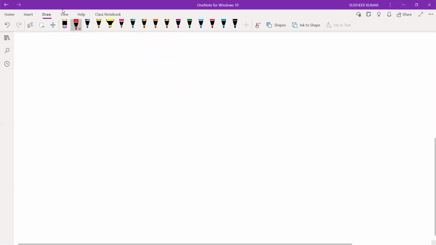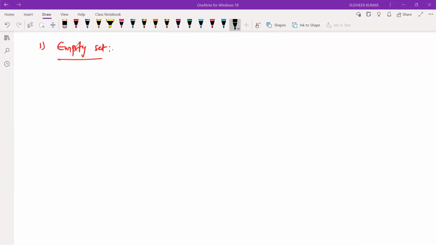So let us see the first one. What is empty set? Sir, in a given set, the elements will be nothing, sir. The set will be empty, sir. When we'll say that the set is empty?